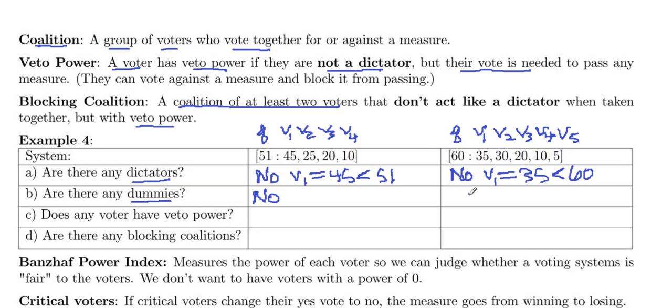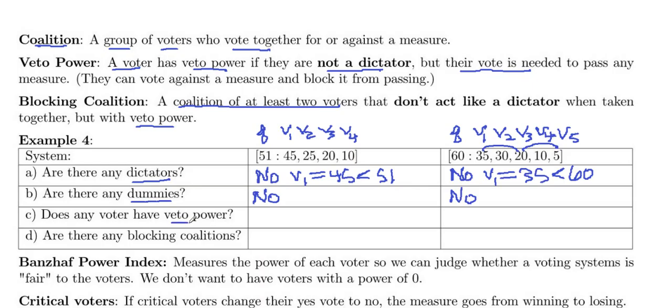So there are no dummies there, because 35, 20, and 5 would get you up to 60. Greater than or equal to 60 passes. So if you find just one combination where the smallest voter is needed, then it's not a dummy. We couldn't do that in the previous example with the 2s.